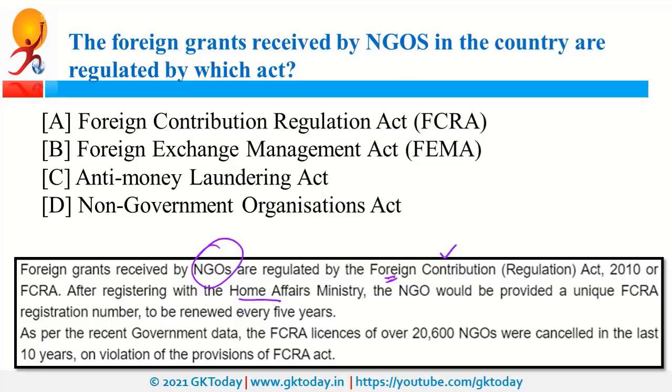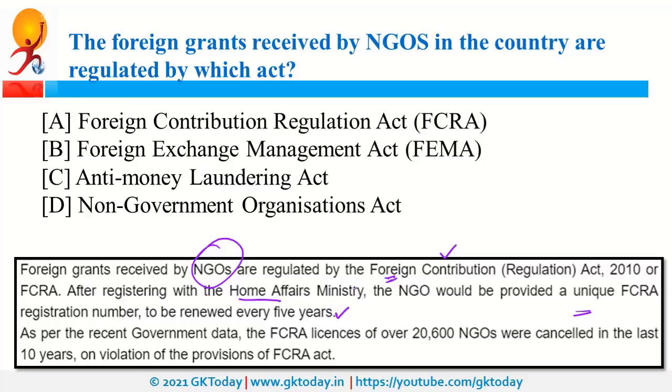So once any non-governmental organization registers themselves, then a unique FCRA registration number is provided, and this registration number is valid for 5 years, and after every 5 years you need to renew it. Please note that this registration number can be cancelled if the NGO is involved in any anti-national activities or if they violate the provisions of FCRA.